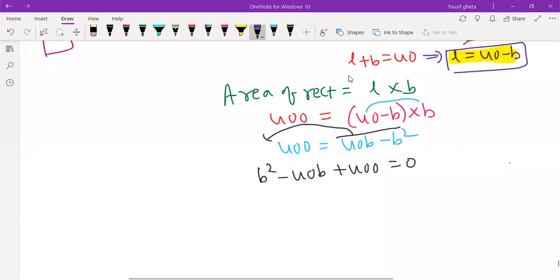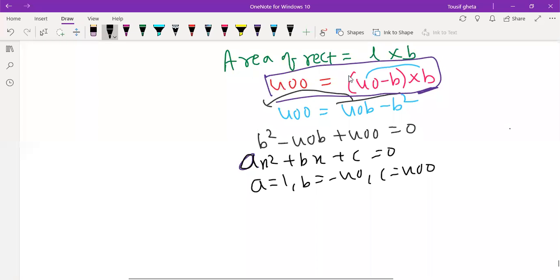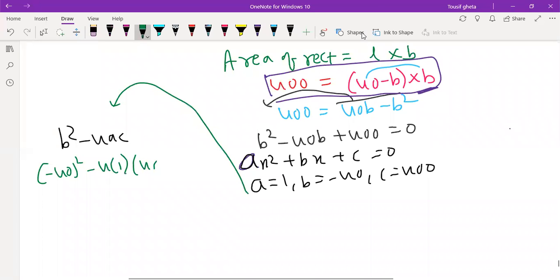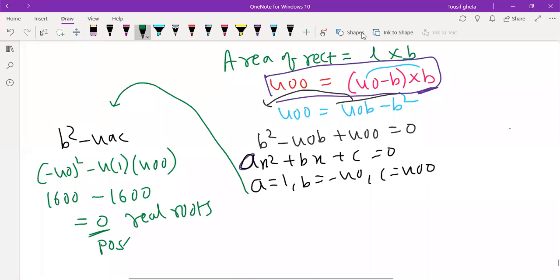Can you hear me, everyone? Finally. Let us find out B square minus 4AC here. So B square is minus 40 square, 4 into 1 into 400. 1600 minus 1600 we will get 0. So yes, real roots are there now. Real roots. So possible. So now you can go for the answers.